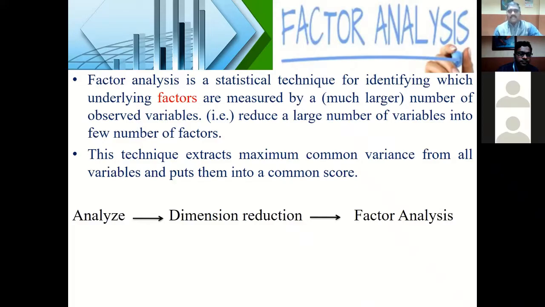So in that case, I want to reduce. Through the literature review, I got these factors I can use for measuring the outcome variable called job satisfaction. Can I use all 35 factors, or can I reduce them? Yes, you can reduce. You can reduce the 35 factors into 5, 6 or 4. That concept is called factor analysis. Factor analysis is used to reduce the many factors you have for measuring the overall variable of your research study into a few.